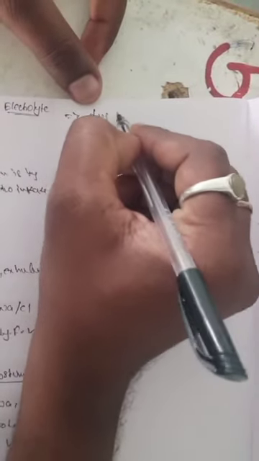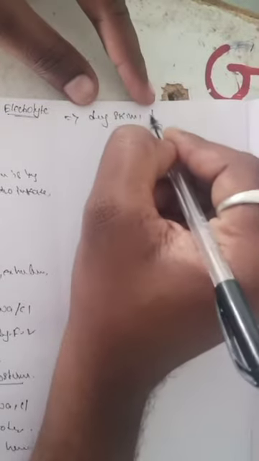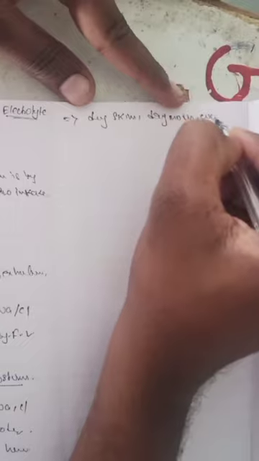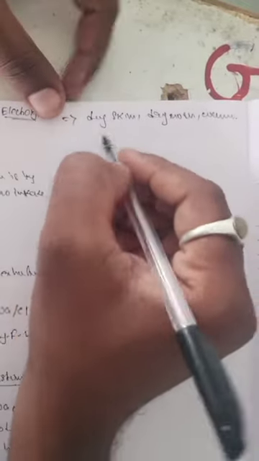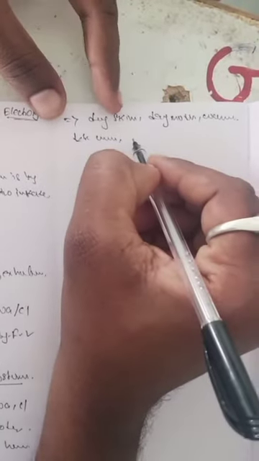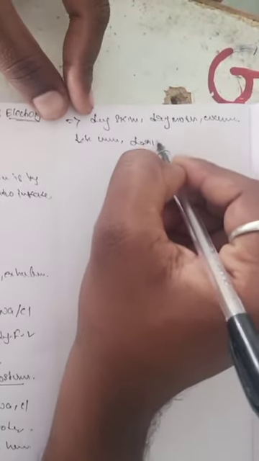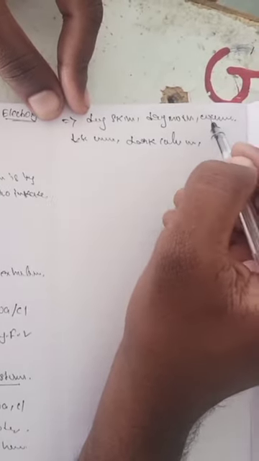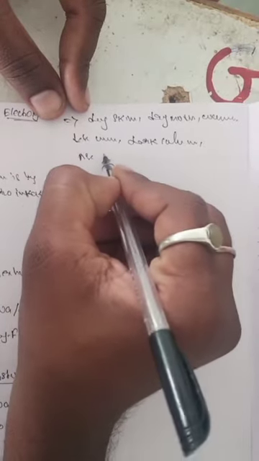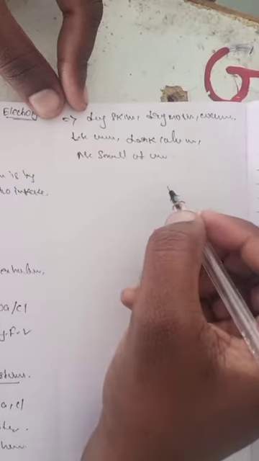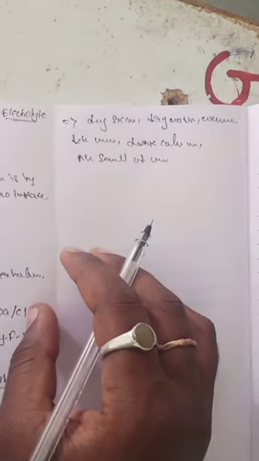Dehydration causes dry skin, dry mouth, weakness and decreased urine. The urine is a dark color and the smell of the urine increases. These are also reasons dehydration occurs.